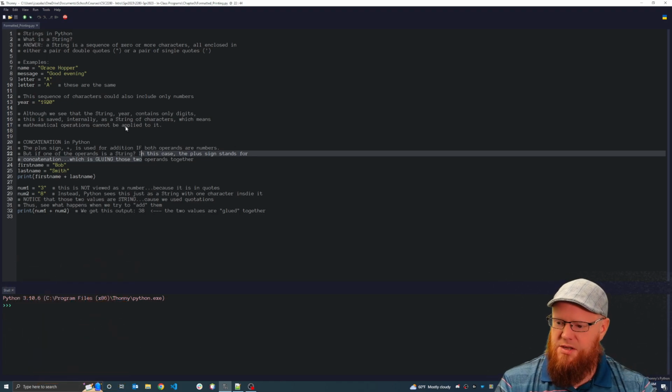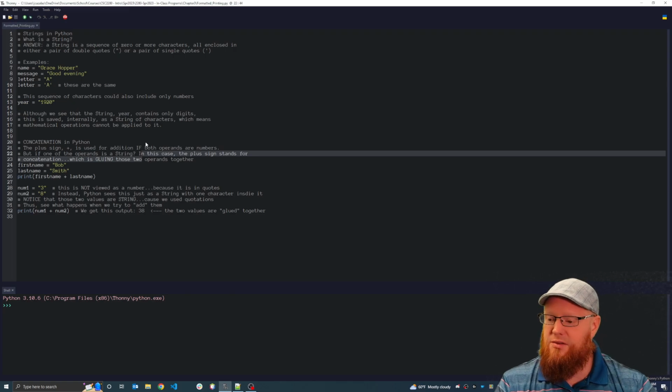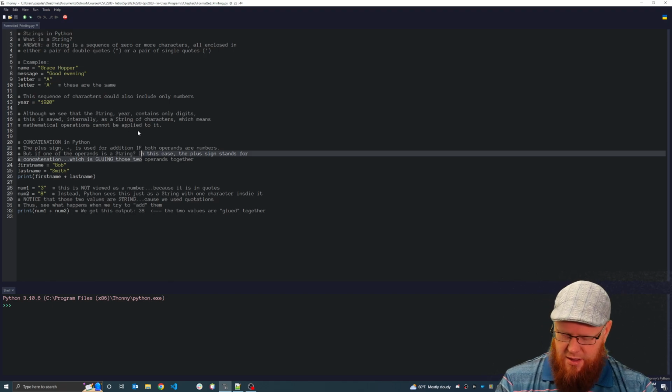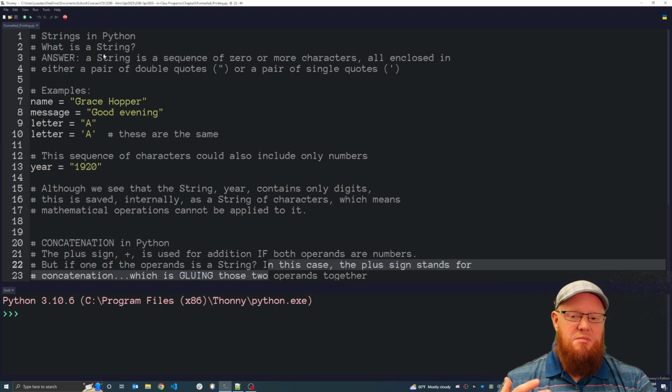What I have here is a program that I've written. In fact, I've written a much longer one that we're going to go through and take components of and bring into our editor here. And let me zoom way in so we can go through these comments. Strings in Python. What is a string?